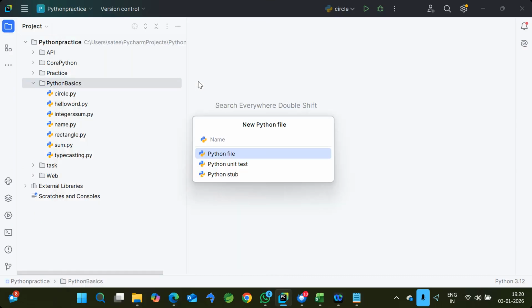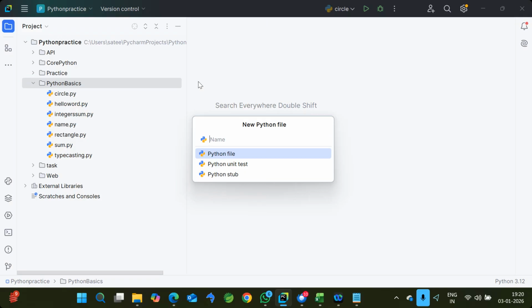Okay, so a very simple example we'll consider. I want to check whether a given character is a vowel or not. For example, we take a character from the keyboard, and I want to check whether that character belongs to vowels or not. As we know, out of the alphabets, we have 5 vowels: A, E, I, O, U.